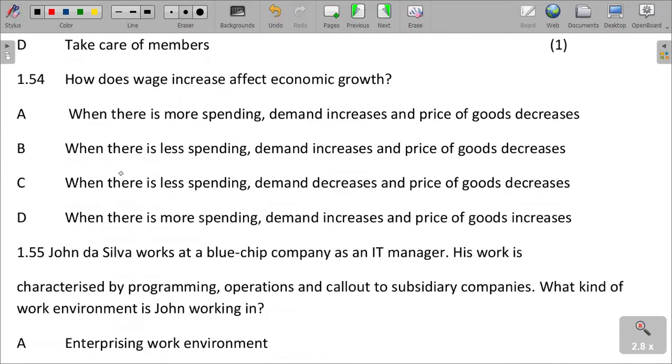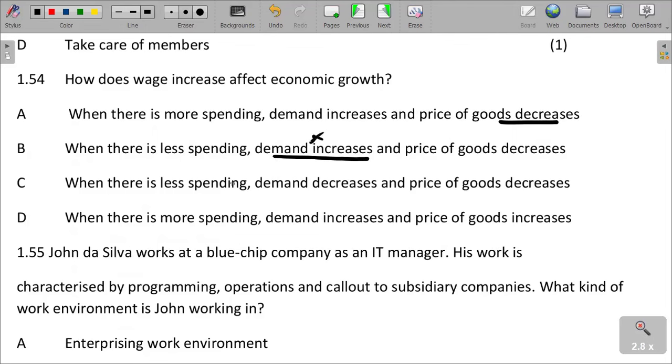How does wage increase affect economic growth? When there is more spending, demand increases, and the price of goods decreases. No, it doesn't decrease. That is where it is wrong. When there is less spending, demand increases. We cannot have less spending and an increase in demand.